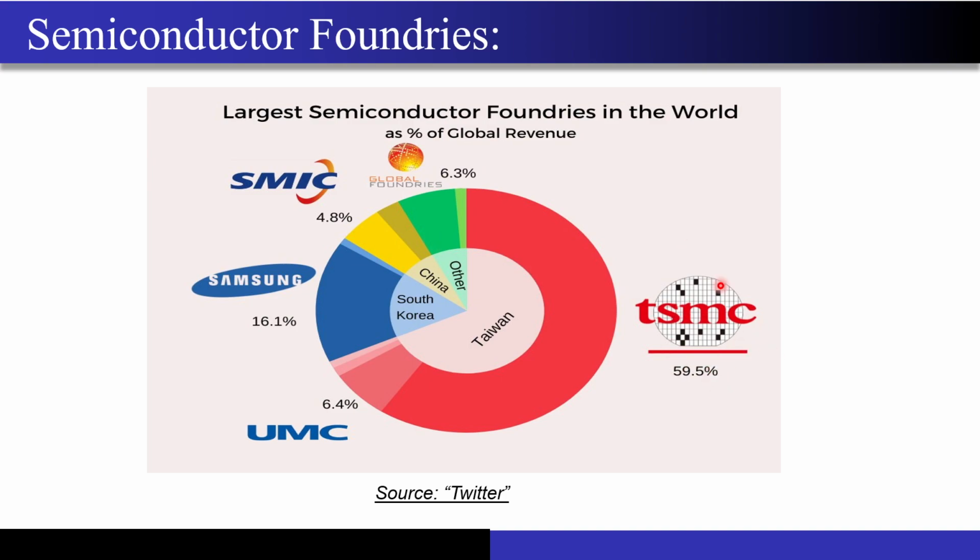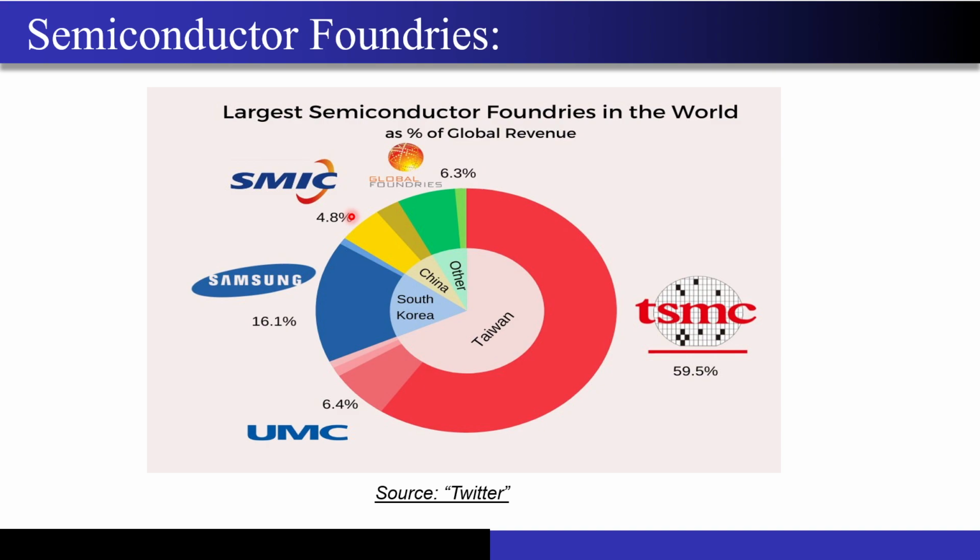Now this slide just shows the different semiconductor foundries available in the world. As I had told you, TSMC has almost 60% of the market share. After that, you have Samsung, the South Korean giant. Then you have GlobalFoundries, SMIC, and UMC, right? Apart from this, just know that different foundries exist as well, right? But for the latest technology, for example fabricating 3 nanometer chips, the yield of TSMC is much better compared to the rest, and some of them have not been able to catch up with TSMC in terms of technology node performance. They don't have the capability to fabricate 3 nanometer chips, right?